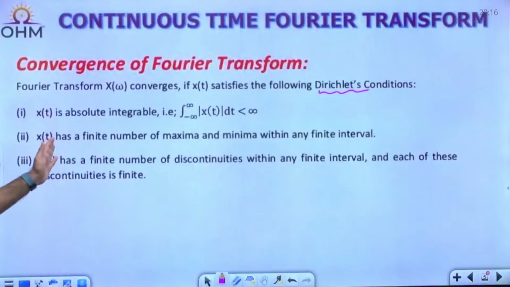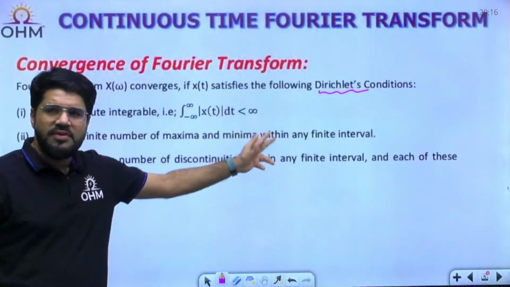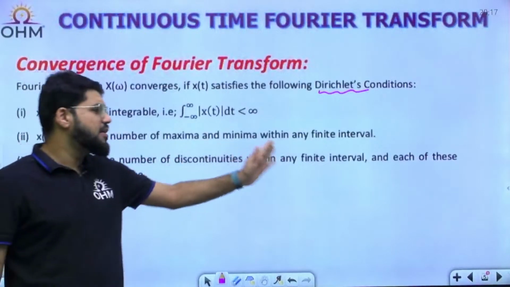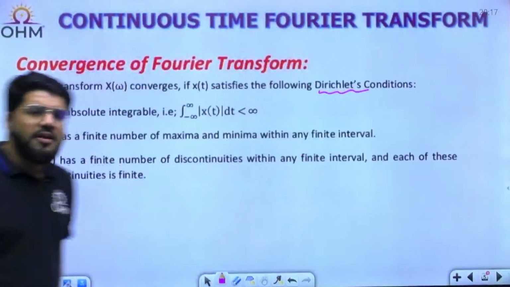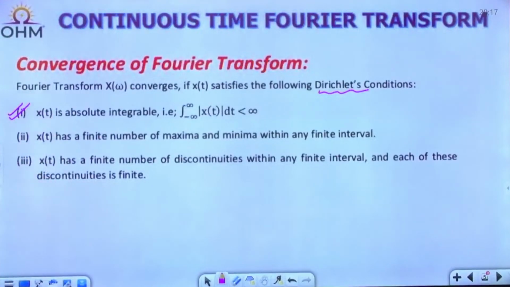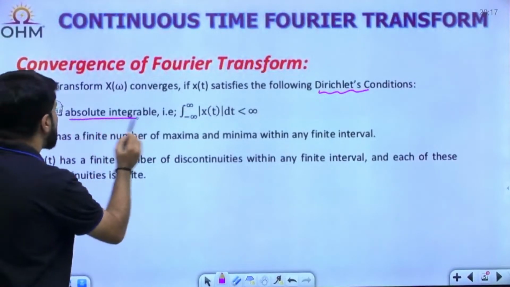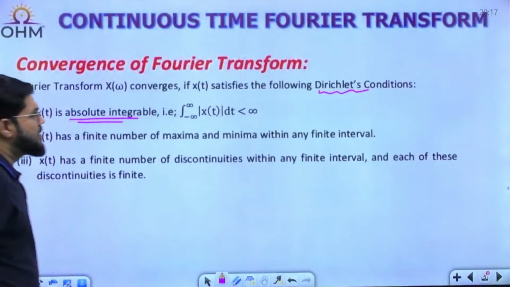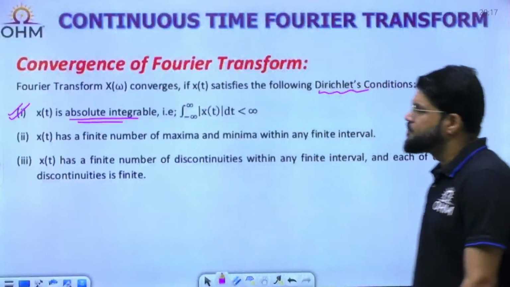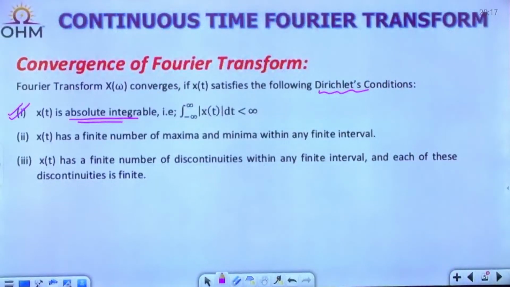So we say that x(t) has a finite number of maxima and minima within any finite interval of time, and x(t) should have a finite number of discontinuities within any finite interval. Now this one is mathematically more important: the signal should be absolutely integrable. For the Fourier transform to exist, the signal should be absolutely integrable. That is, the integral of mod x(t) dt should be finite.